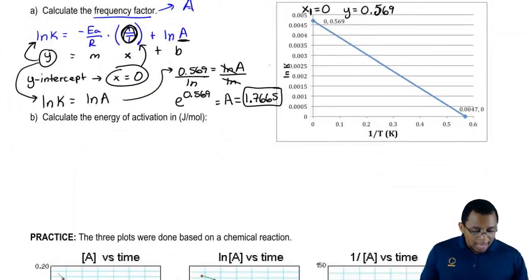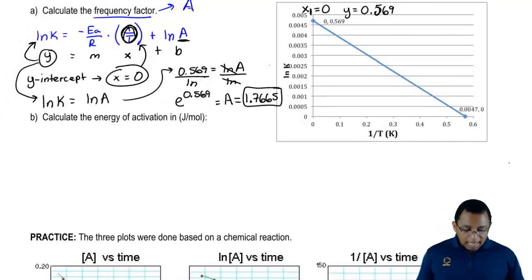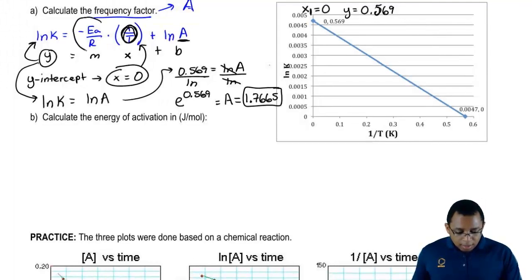Now, knowing that, we can now do part B. Part B says calculate the energy of activation in joules over moles. So remember, the energy of activation is EA. To solve this question, we're just going to say EA is involved here. It's negative EA over R.